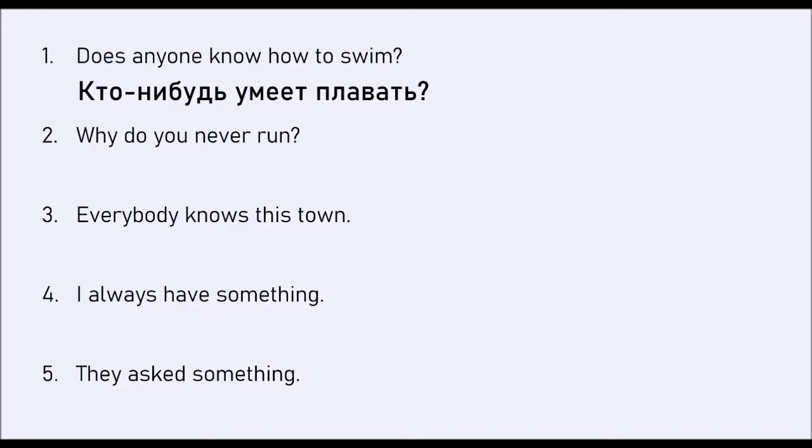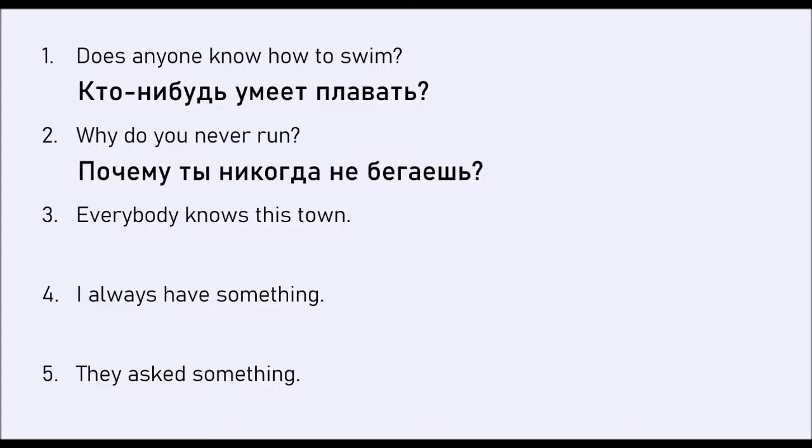That will be почему ты никогда не бегаешь? Remember that we have to use the double negative construction here because in Russian we have to have the 2 negations, okay? So никогда не.